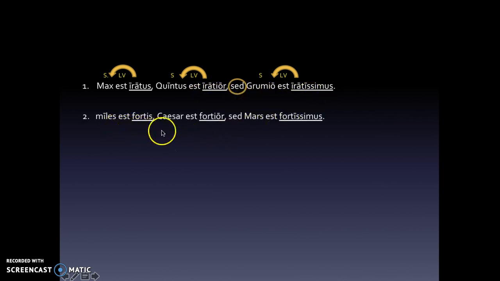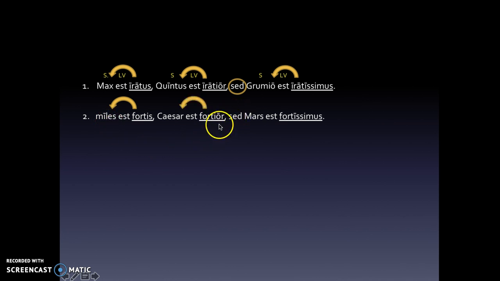All right. Miles fortis, Caesar est fortior, sed Mars est fortissimus. So I've underlined my three adjectives. What does fortis modify? Miles. Fortis is a regular adjective. It's a third declension adjective. So it's nominative singular. Miles is also nominative singular.